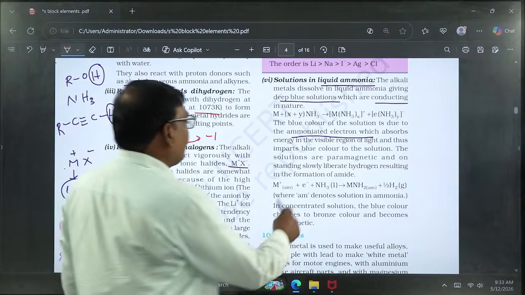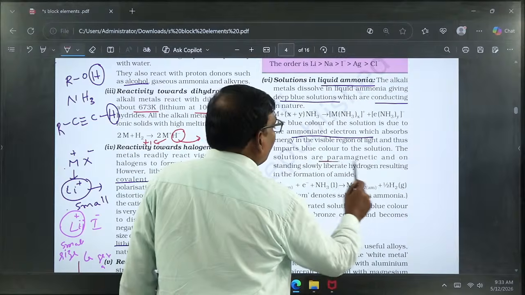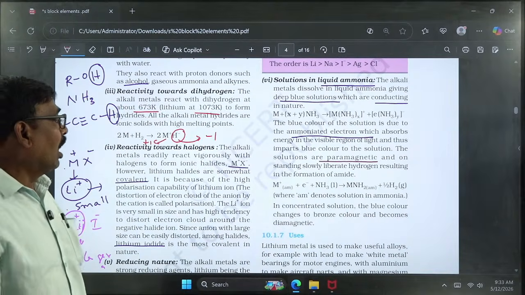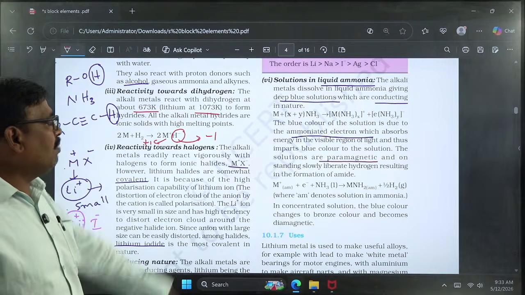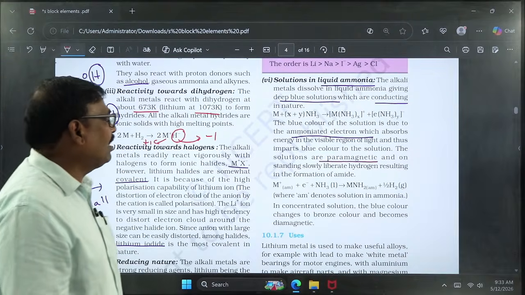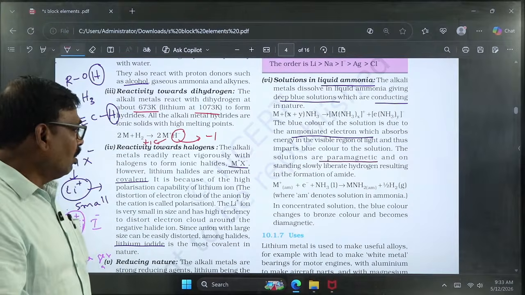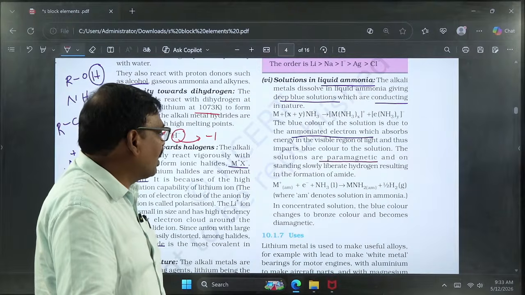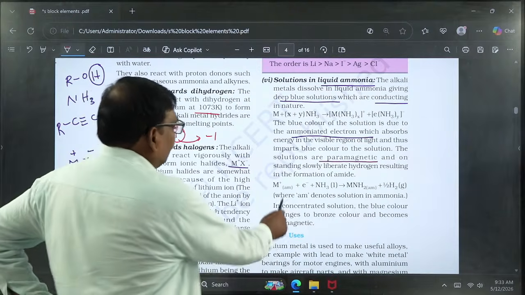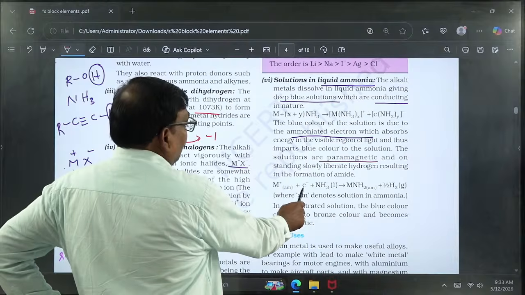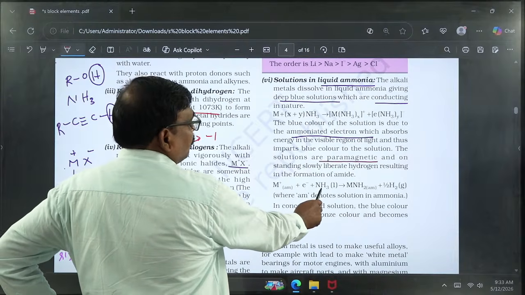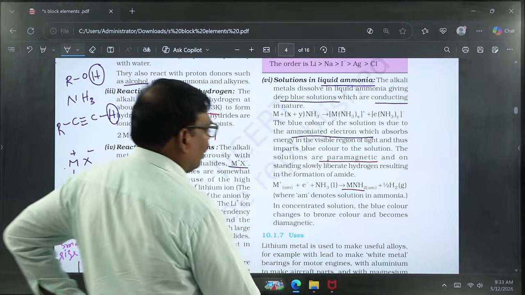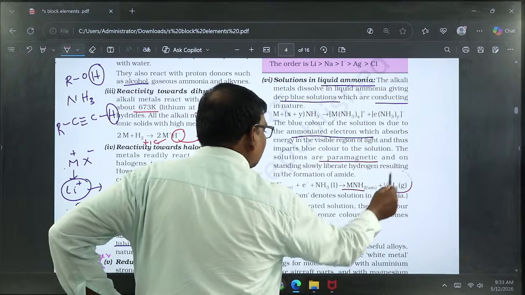Because of the presence of unpaired electrons, the solution exhibits paramagnetic nature. On long standing, this solution liberates hydrogen gas due to the formation of amide. The ammoniated metal ion gains the electron in the presence of the solvent ammonia. It gives metal amide along with the liberation of hydrogen gas.